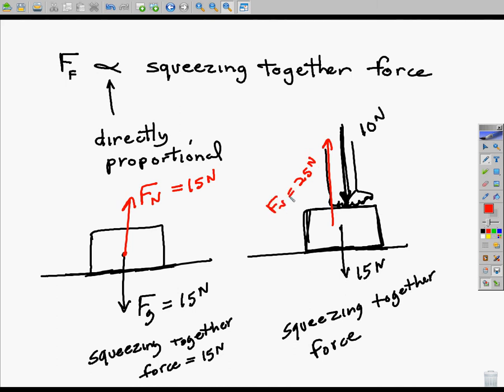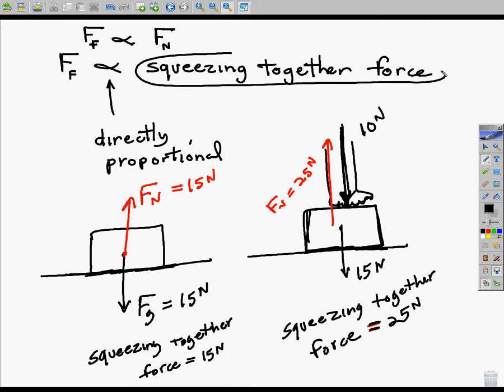So, notice, what was the squeezing together force for the second object? 25. So, the point I'm trying to make is, what is always equal to the squeezing together force? The normal force. So the official way of saying this is the force of friction is always directly proportional to the normal force. Because the normal force is always an indication of how much the two surfaces are being squeezed together. So we'll pause here.